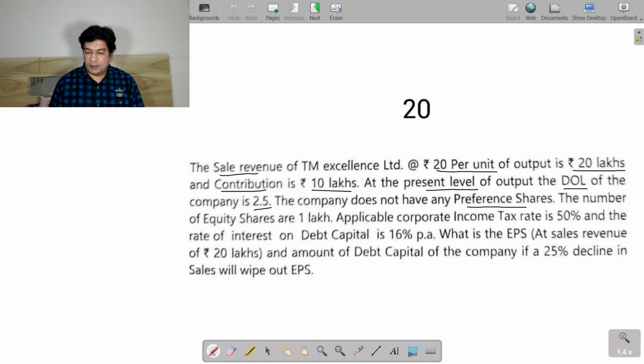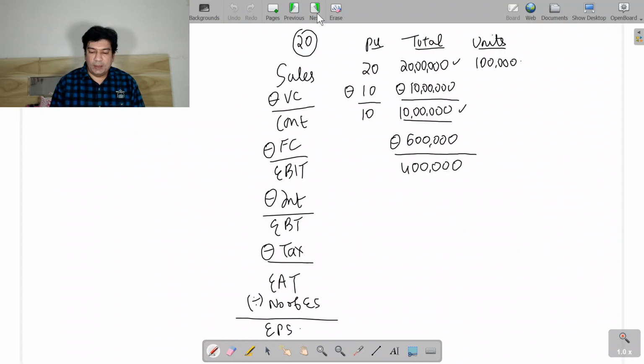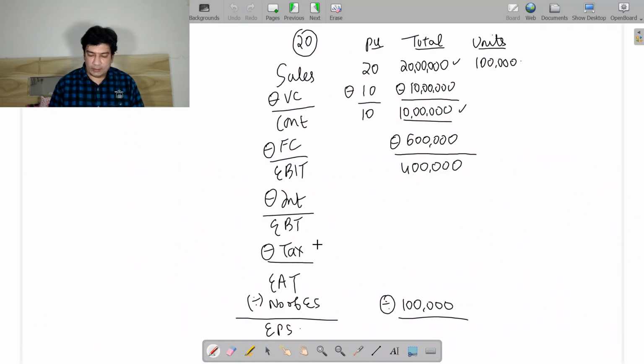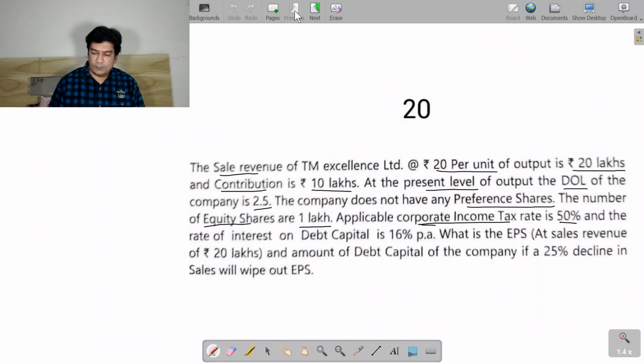The company does not have any preference shares. So the number of equity shares they have given to be 1 lakh. So here I can write the number of equity shares to be 1 lakh. The applicable corporate income tax rate is 50%. So the tax rate I will take it as 50%. And the rate of interest on the debt capital is 16%.